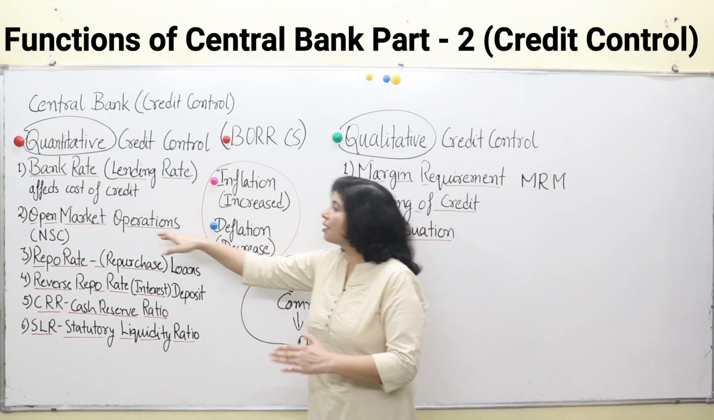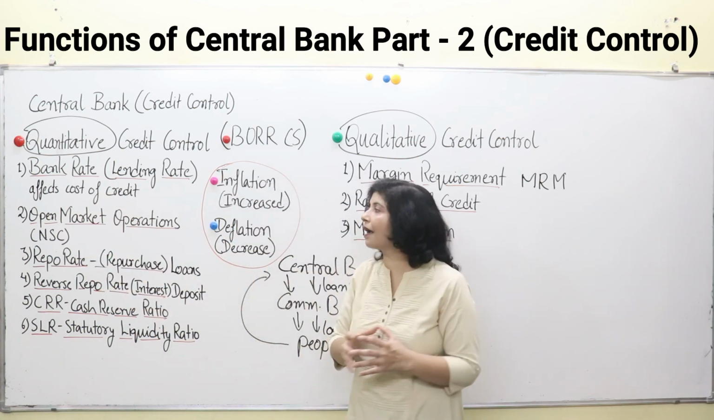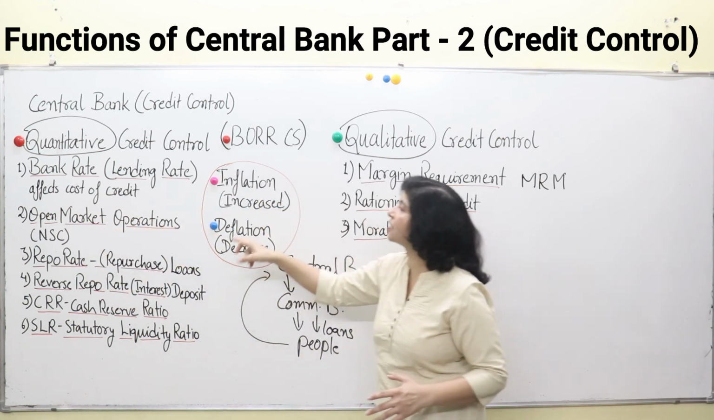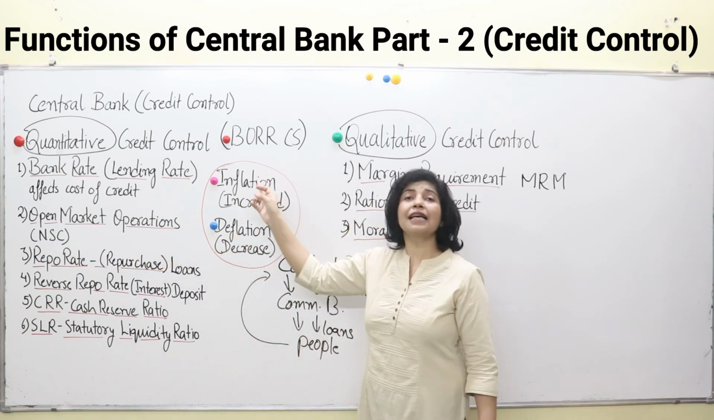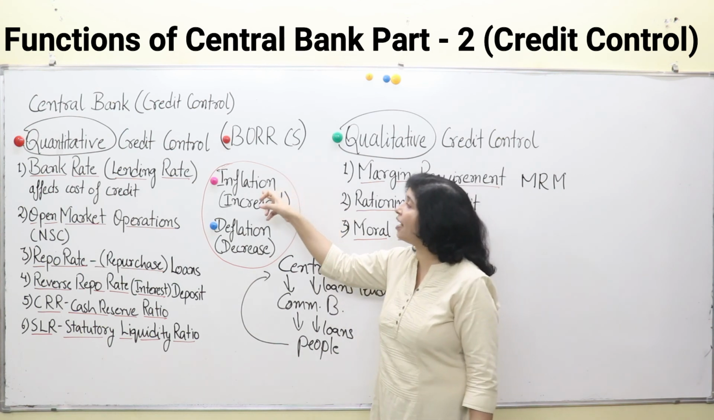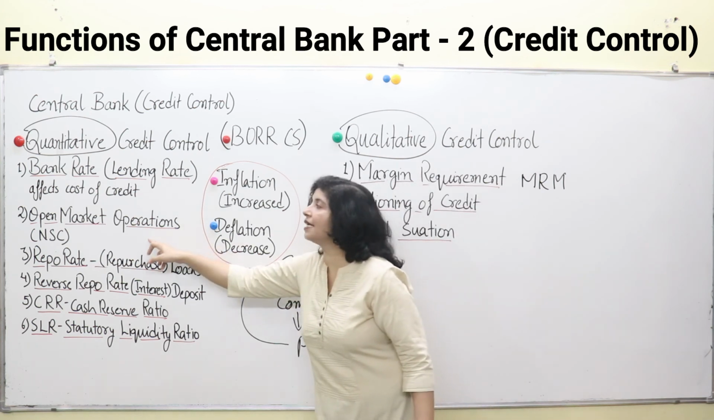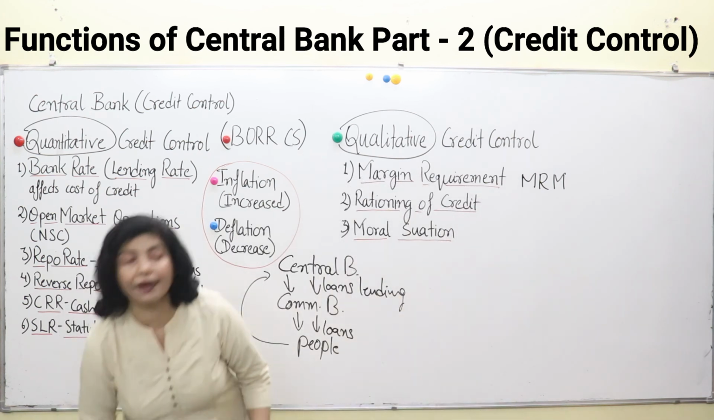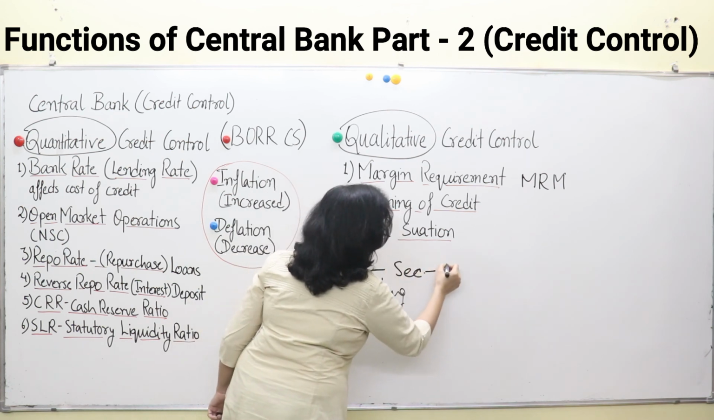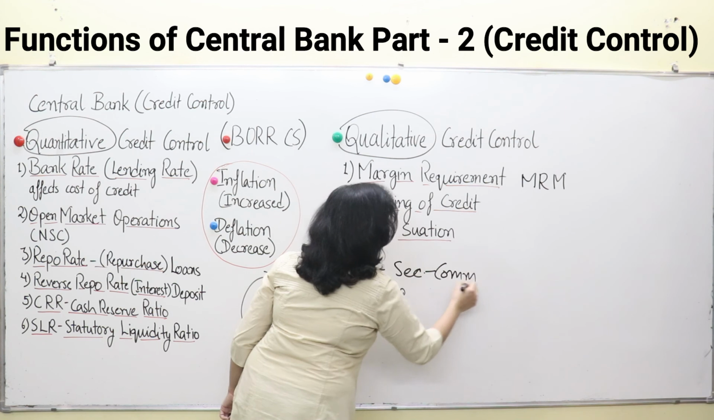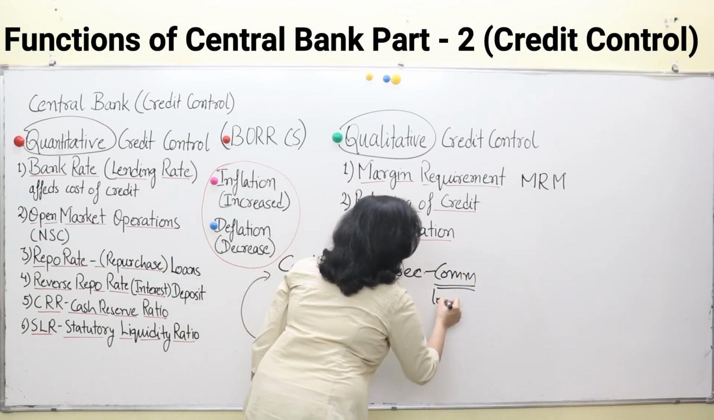Okay, so commercial banks take national savings certificates from the central bank, but open market operations, or sale of securities, increase during times of inflation. Why? To control credit. If the sale of securities is increased, I'll explain here once again, commercial banks will buy more securities. If they are buying more securities, what will happen? They will have less money.